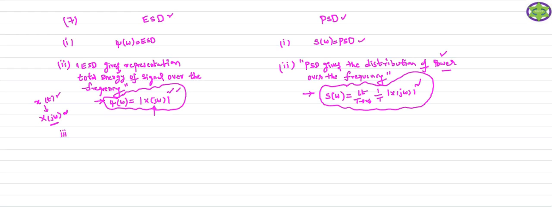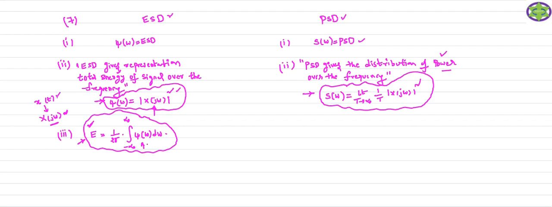So when it comes to the third point, with respect to the energy spectral density function, the area under the energy spectral density function gives the total energy of the signal. So this is the formula we are going to use to calculate the total energy of the signal. You just consider the area under the energy spectral density function. The total energy of the signal can be obtained by calculating the area under the energy spectral density function.